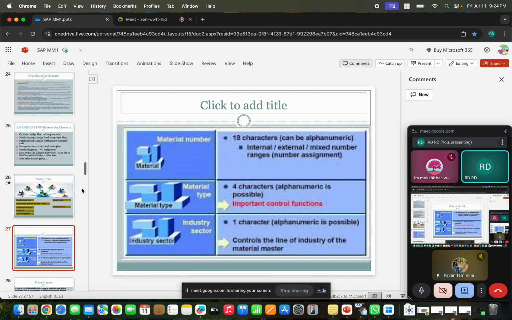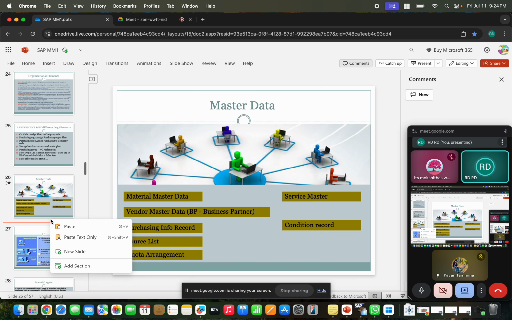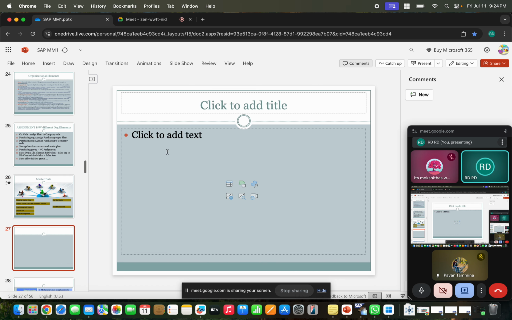Material master. Okay. So before going to this material master, let's understand a few things. When you are planning to create a material or material number, what are the important things?